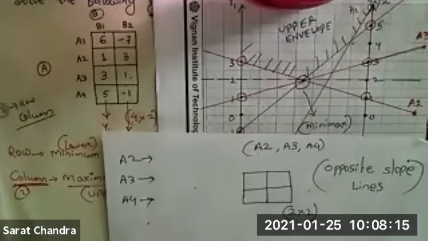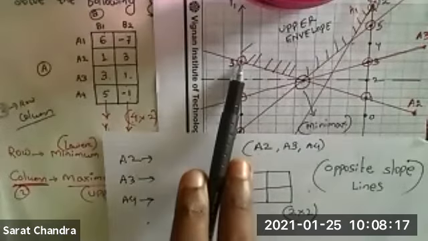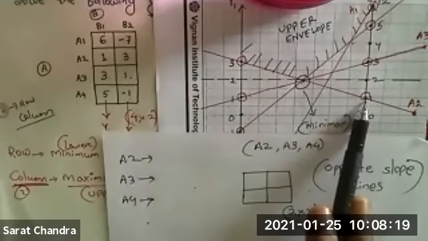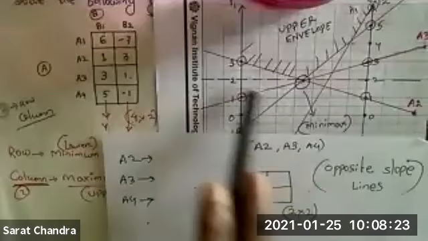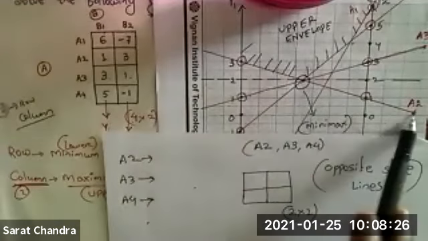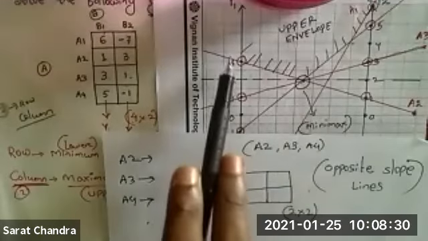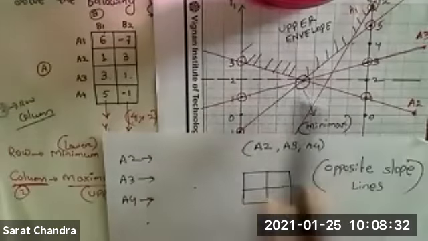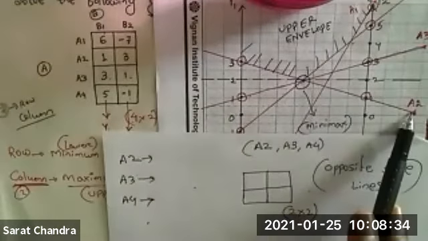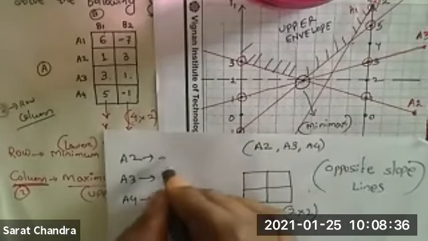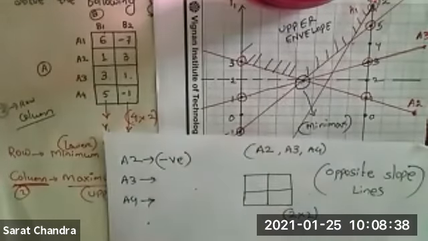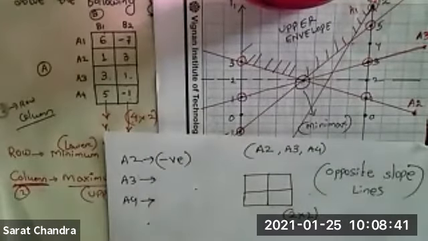Which one is the starting point? I told you this is the starting point. This is the ending point. So the line is moving downward. A2 is moving downward. If A2 is moving downward, I told you downward means negative slope. So A2 is negative slope.